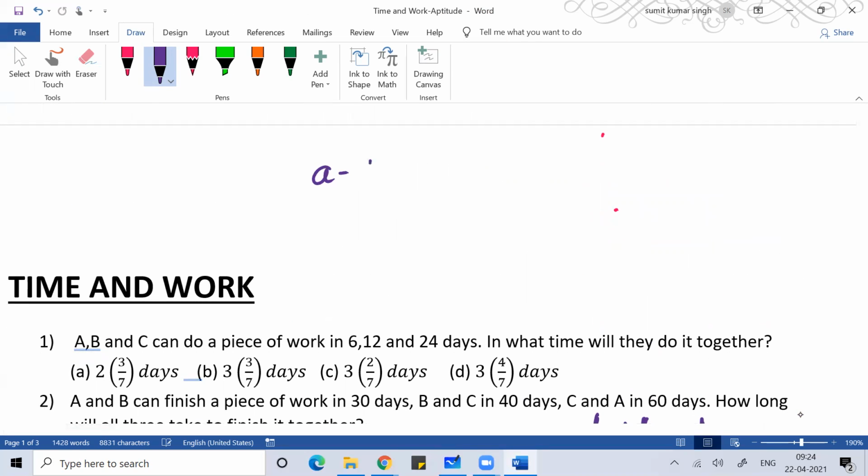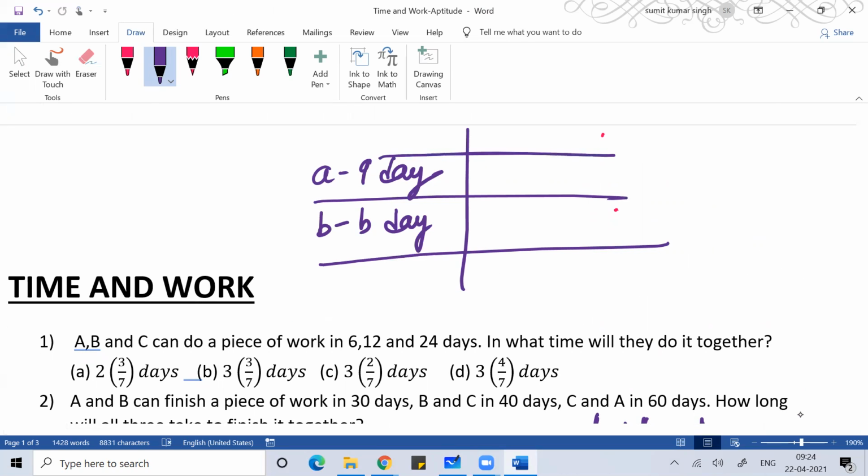So A can do the work in 9 days. Let B can do the work in b days. So define the work as the LCM of 9 and b. So let the work be 9b units. Every day A is doing b units of work. Every day B is doing 9 units of work.